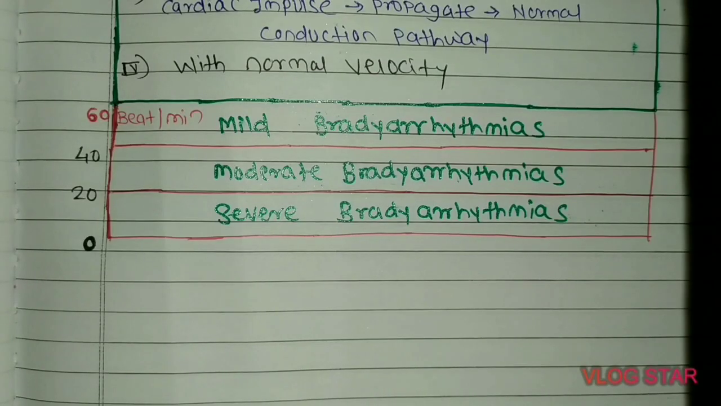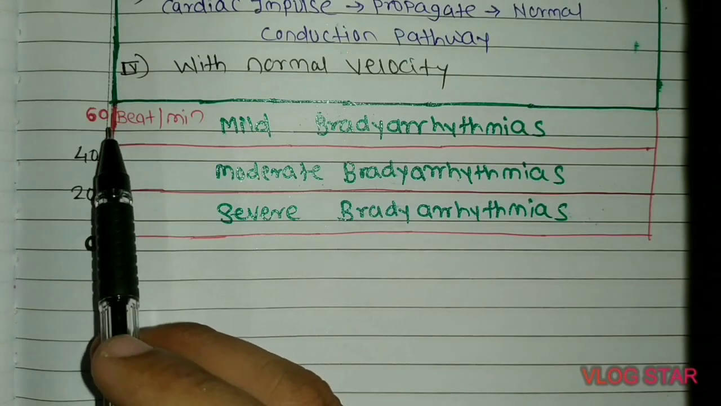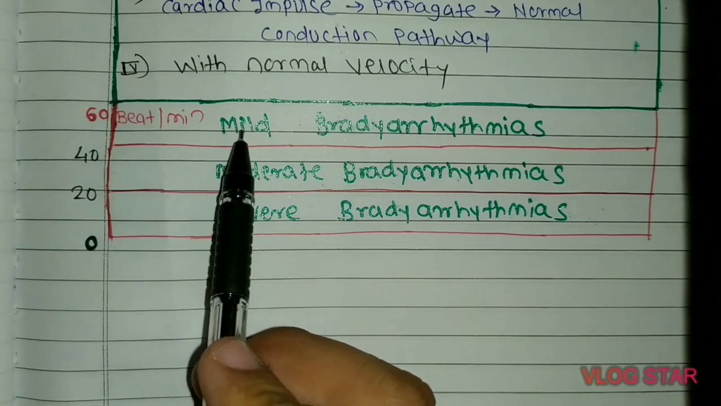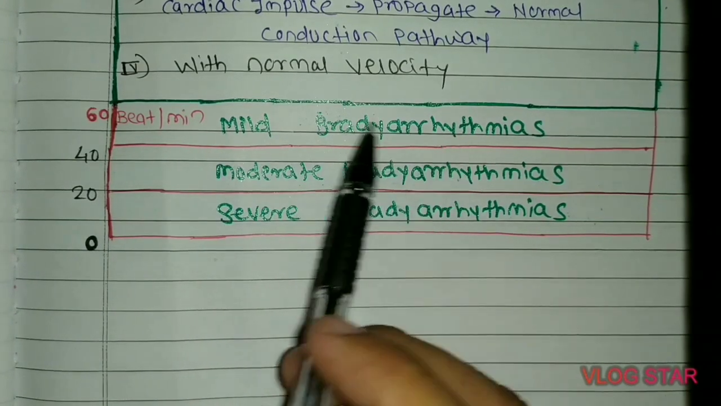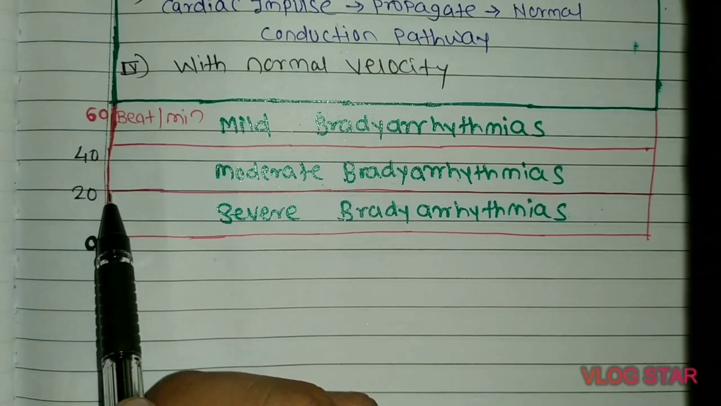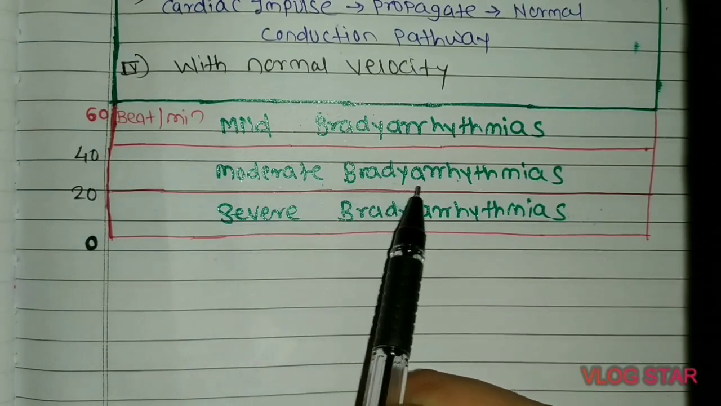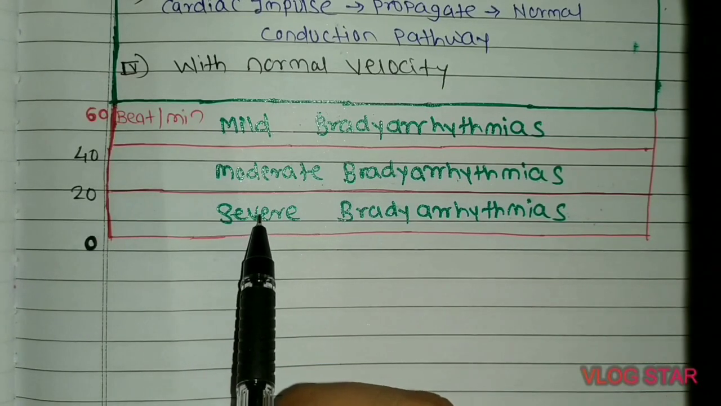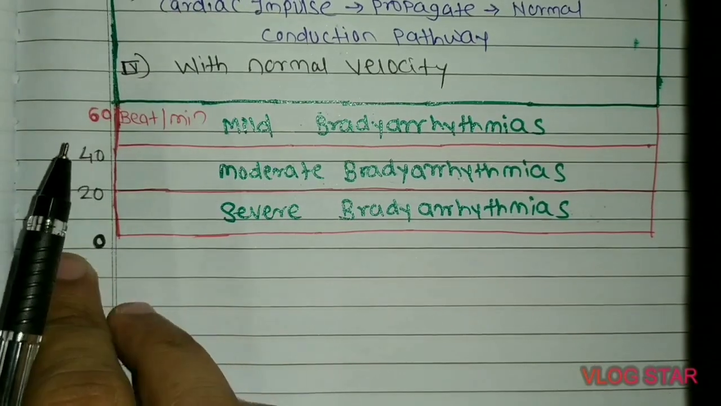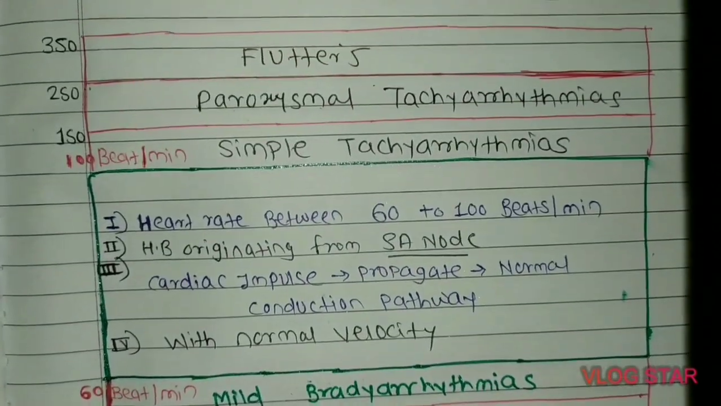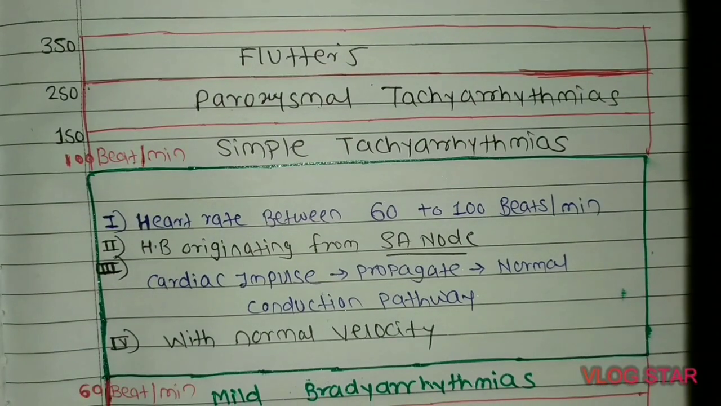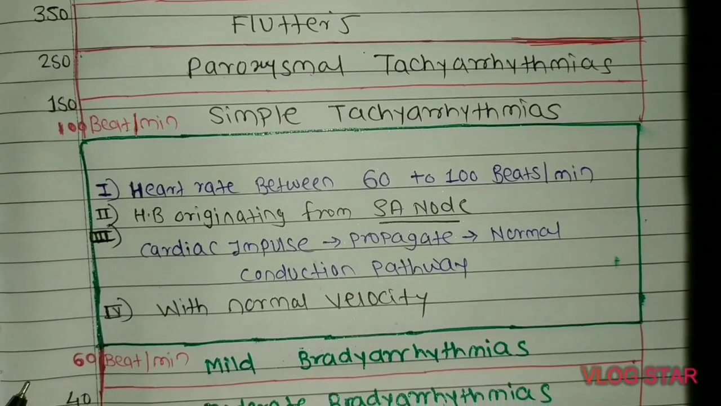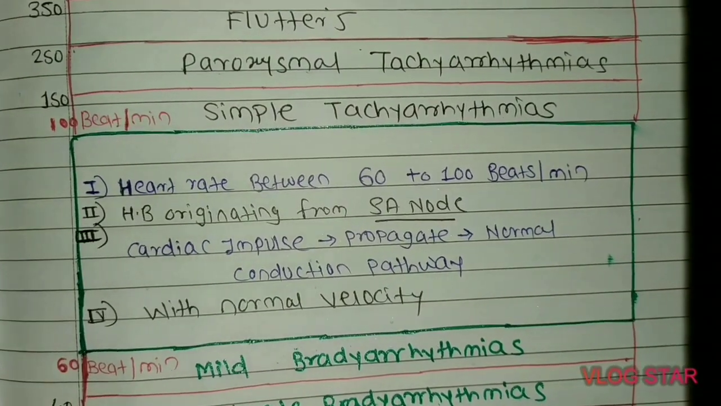What happens when the heartbeats go lower than 60 beats per minute? Between 60 and 40 beats per minute, it is called mild bradyarrhythmias. From 40 to 20 beats per minute, it is called moderate bradyarrhythmias. And from 20 to 0 beats per minute, it is called severe bradyarrhythmias. All these bradyarrhythmias as well as tachyarrhythmias require proper medical management, which we can achieve with the help of antiarrhythmic drugs.